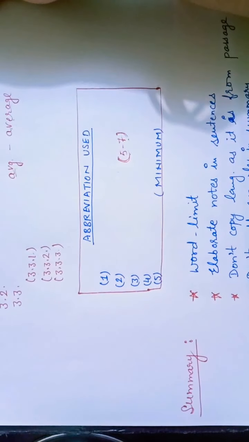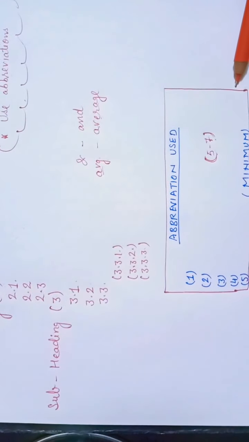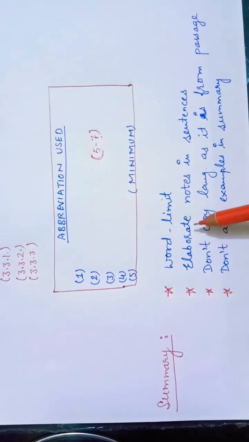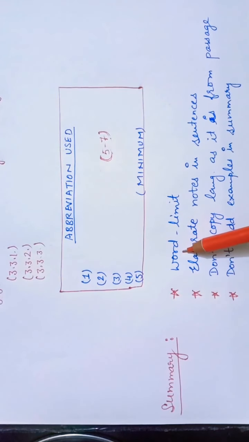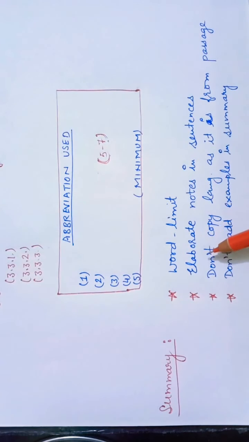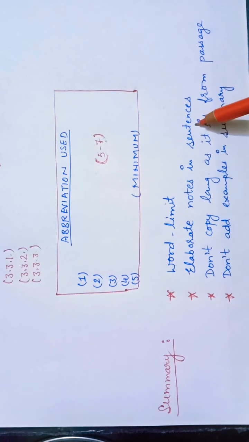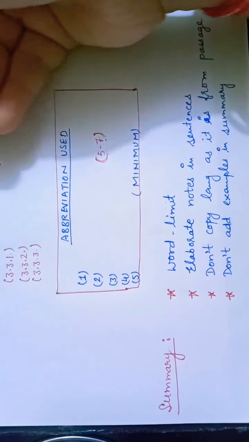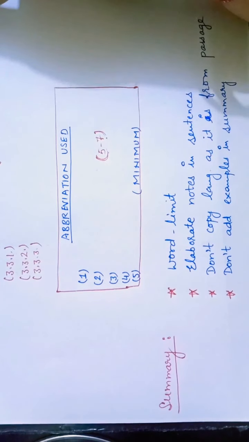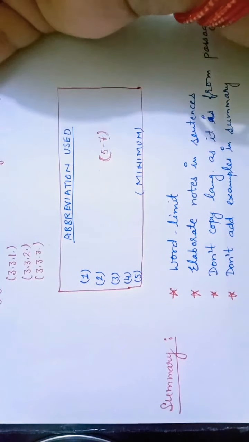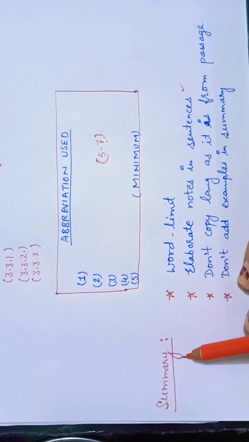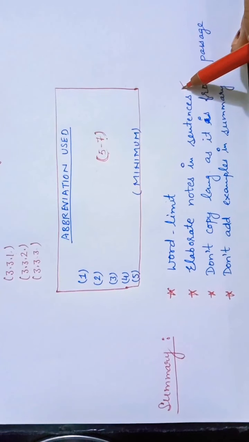1 mark is for your title, the next 3 for your notes. Then comes the part summary. I have written here some key points for your help. Please take care of the word limit in the summary. This is 100 to 120. Then elaborate notes in sentences. The notes that you have made, same notes. Like in our notes we have used phrases, not sentences, but here you will explain those notes into sentences. Summary you are supposed to write in sentences.